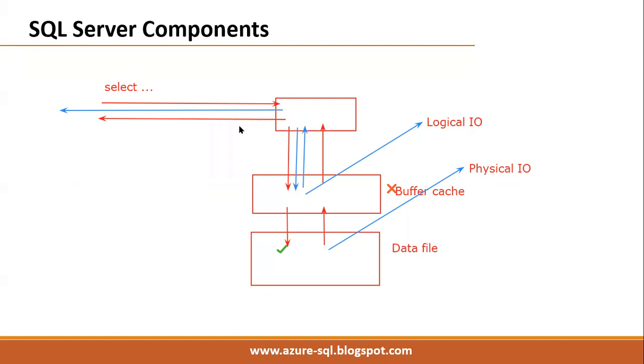From there, next time onwards, data is displayed directly. That's a very, very important point. Any query, maybe select or update or delete, works in the buffer only: selecting from buffer, updating the records here, deleting the records here. Later, those changes are written back to the data file permanently.